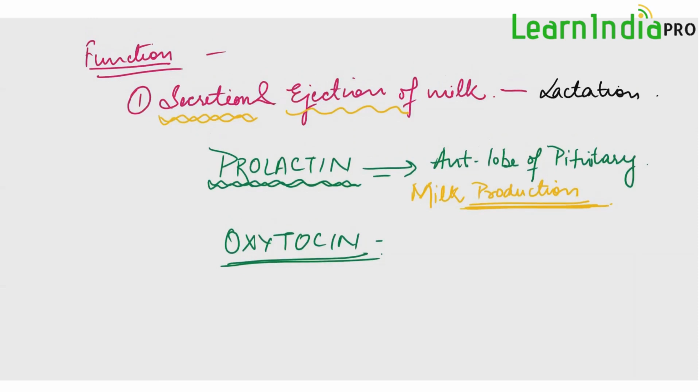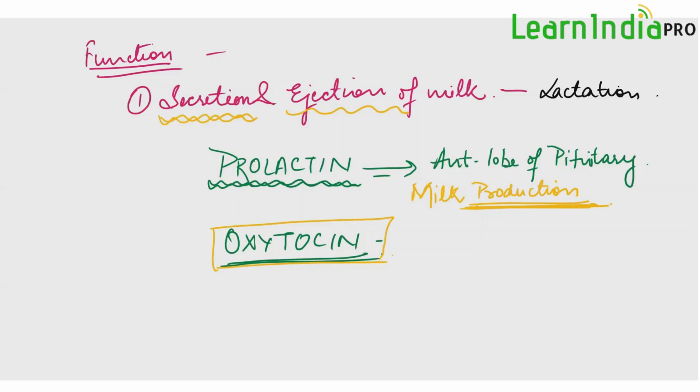Next important thing is, milk is required or released when the baby is delivered, not when the baby is in the womb. So milk production is done. The female has started lactating, meaning she has started milk production. But milk release will happen when the baby is delivered out of the body, under the effect of oxytocin.